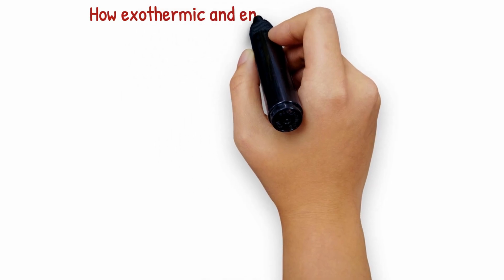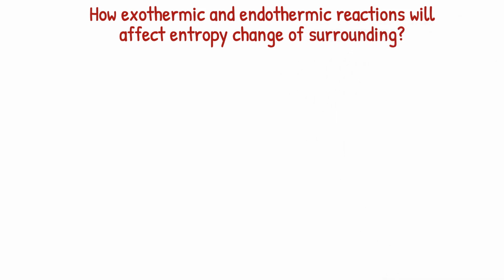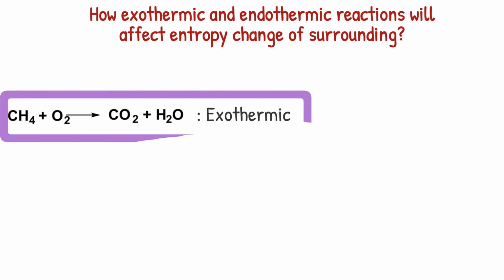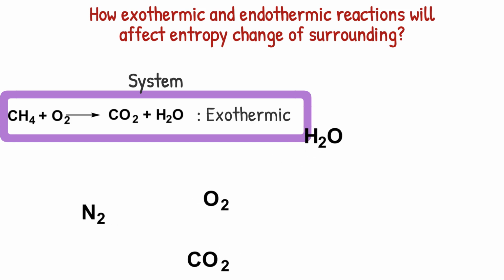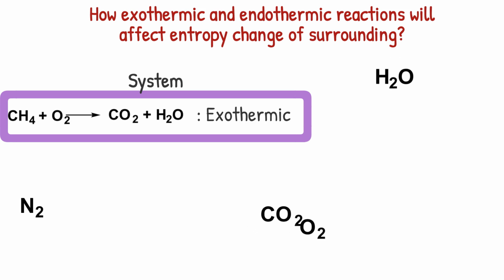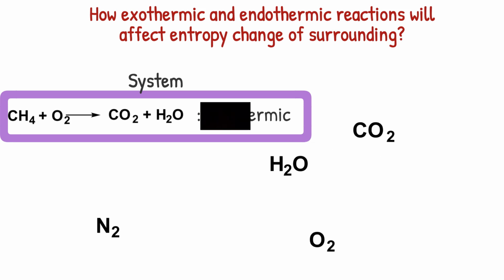How will exothermic and endothermic reactions affect entropy change of the surrounding? Consider this exothermic reaction of combustion of methane gas, which is our system. Before this reaction, the molecules in the surrounding move at low speed because they have low kinetic energy. When the reaction starts, heat is released from the system to the surrounding.